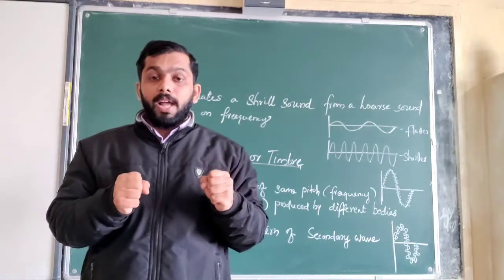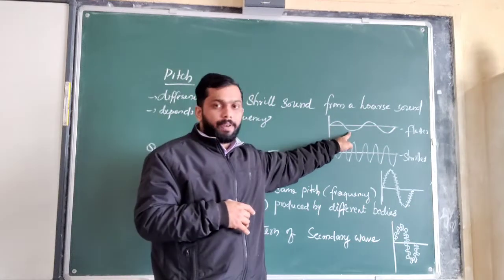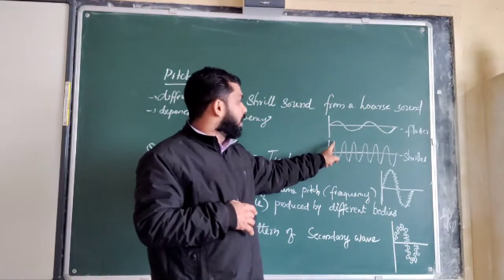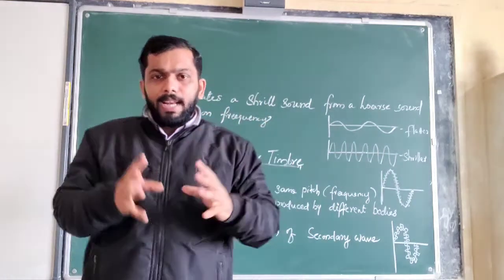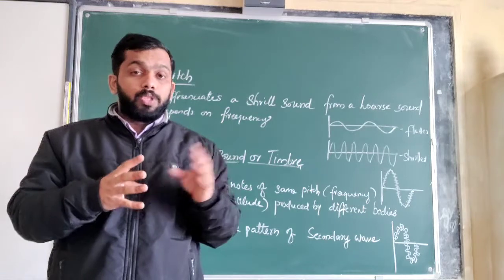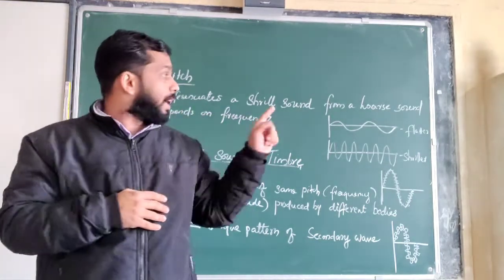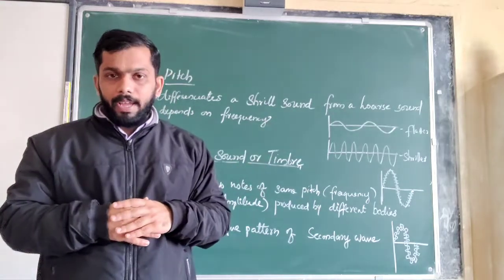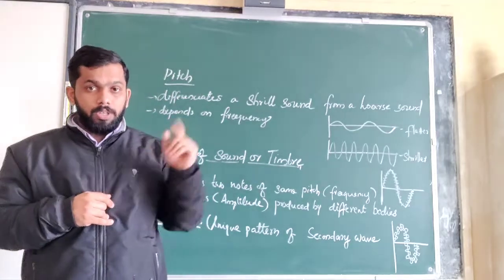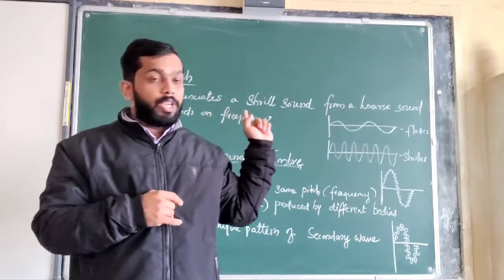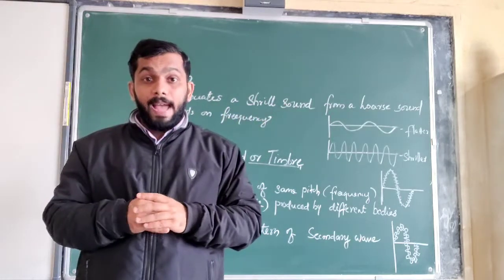When these compressions and rarefactions are fewer, that means less frequency. With high frequency, compressions and rarefactions are very many. When they are very few, the effect produced on our eardrum will be less, and the sound will become flatter, a hoarse sound. Okay, this is the characteristic of sound called pitch, which differentiates a shrill sound from a hoarse or flat sound.